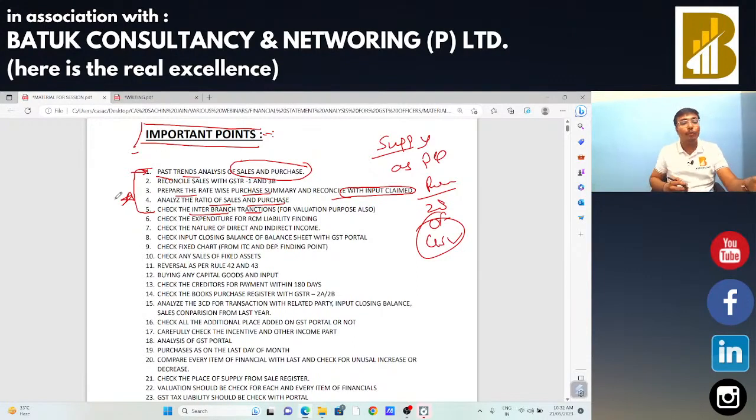So, I am going to take the next point, and that is check the expenditure for RCM liability. Sir, when you are going to check the financial statement, till now we had covered the points of your income side. Now you need to put more emphasis on your expenditure side also. When you are going to check the expenditure side, in that case you need to check कहीं ऐसा तो नहीं है कि कोई expenditure on which RCM is liable or the RCM is paid by that particular entity or not. For that purpose you need to have an idea of what type of activities, what type of services RCM is applicable on.